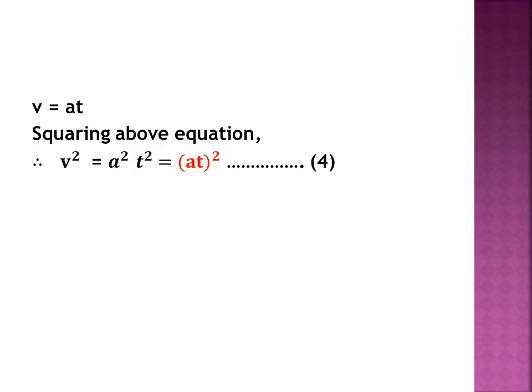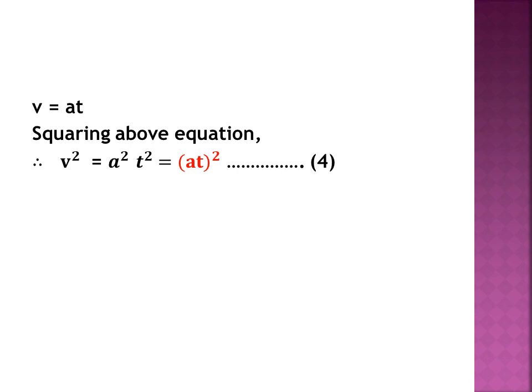Now we will square the whole equation and we will get v square is equal to a square t square. We have squared every term. So a square t square can be written as (at) the whole square. This becomes our equation number 4.